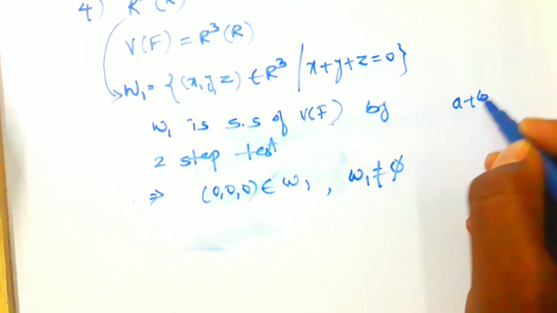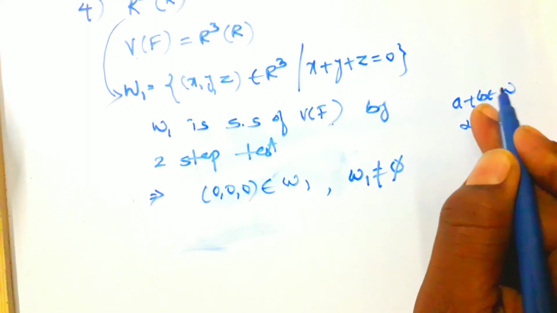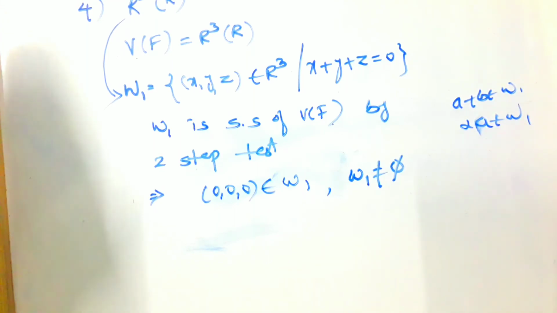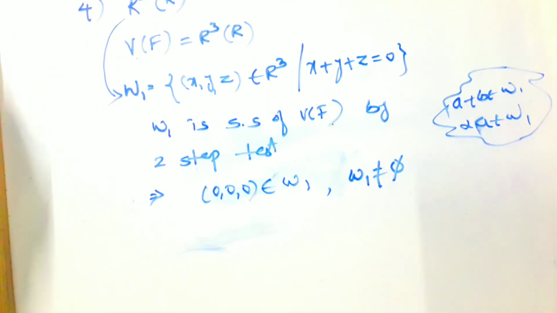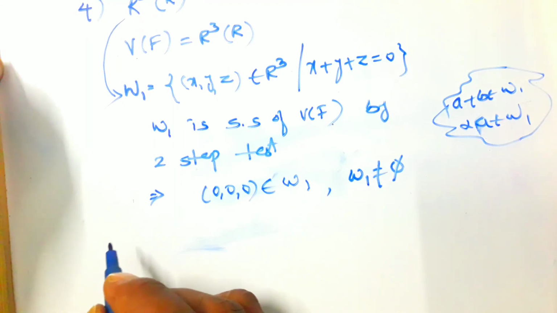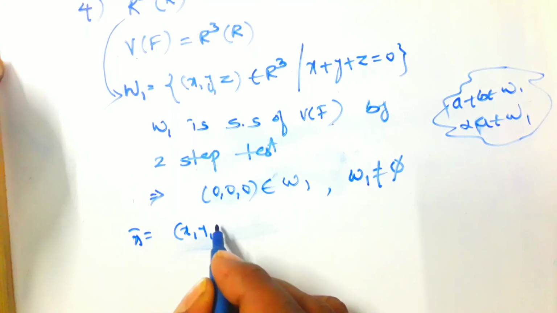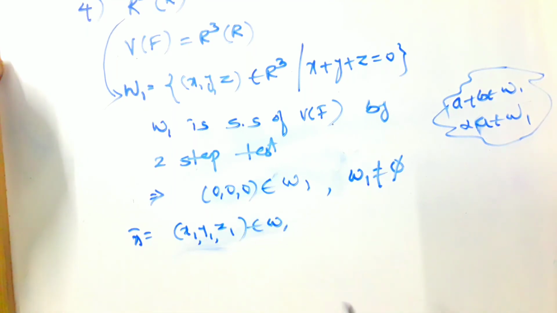Okay, what is the two-step test? Vector addition belongs to W1 and scalar multiplication also belongs to W1. Then W1 is a subspace of V over F. Here, see the conditions. First, I am considering x bar, taking x1, y1, z1 belongs to W1.